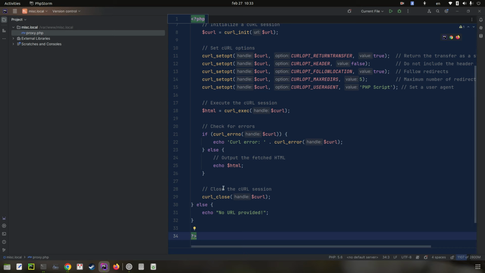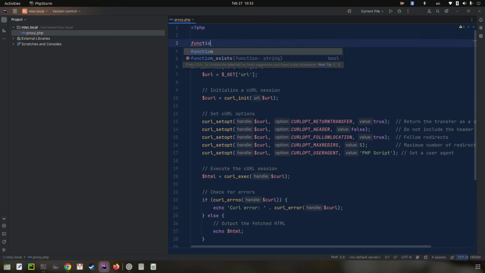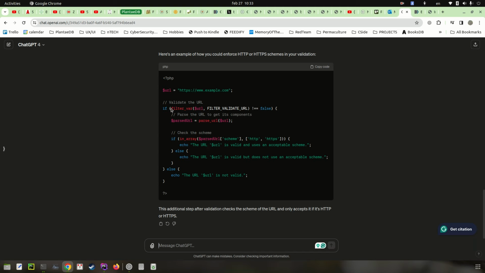Okay, so this is the code. We don't even need the extra function if we think about it this way. It's messy code, but it's right, though it does not restrict to an acceptable scheme.